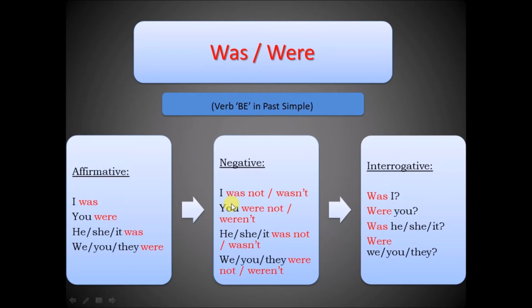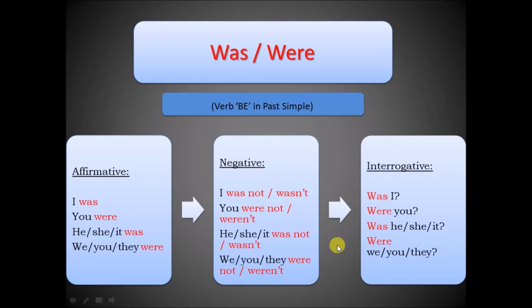Negative. I was not, or the short form wasn't, you were not, or you weren't, he, she, it was not, or wasn't, and the plural form we, you, they were not, or weren't.